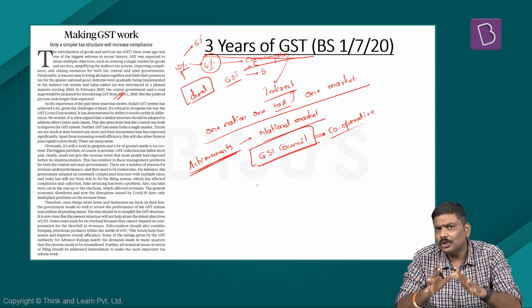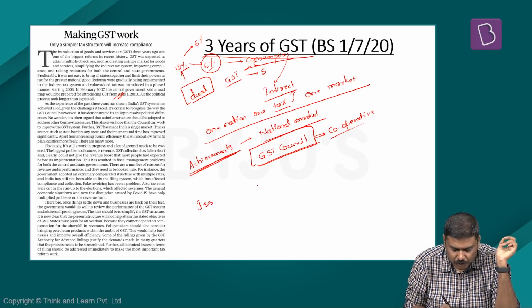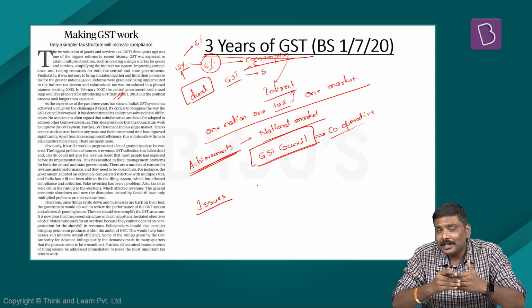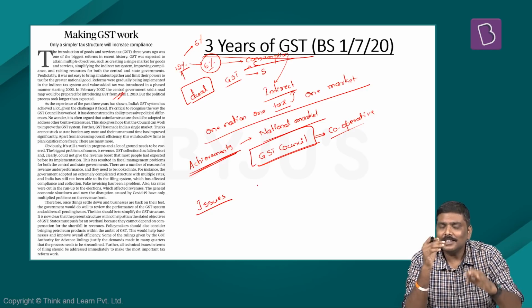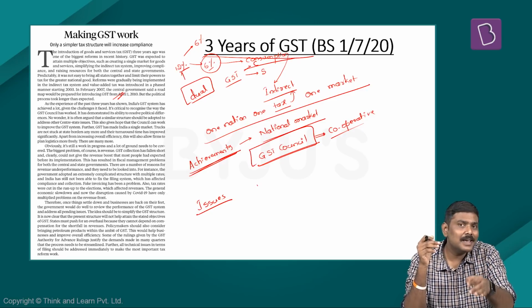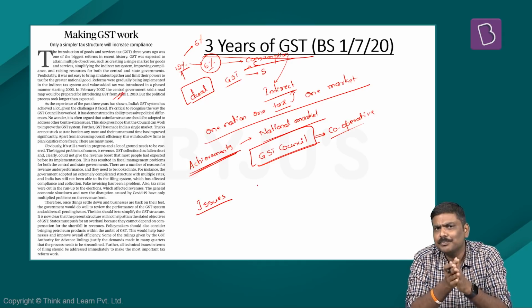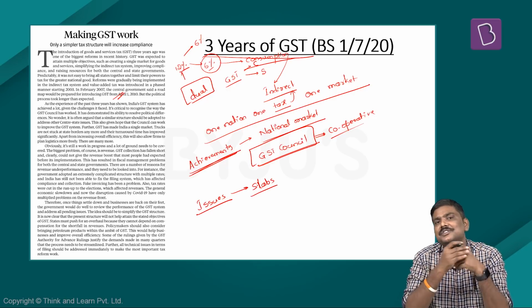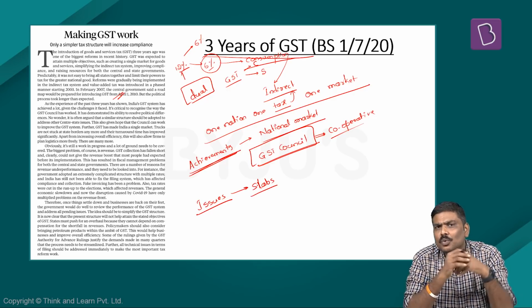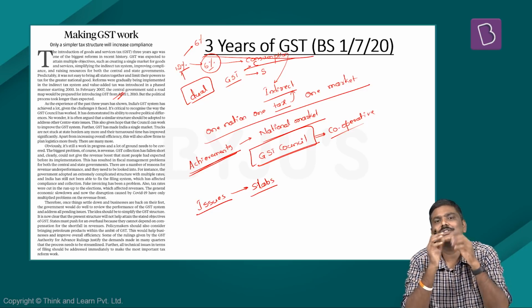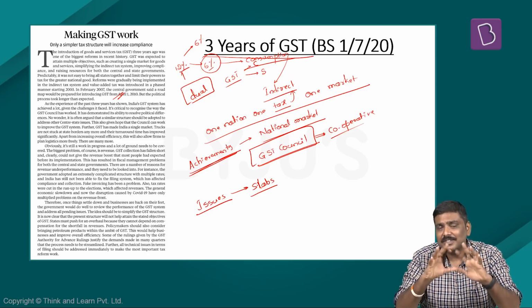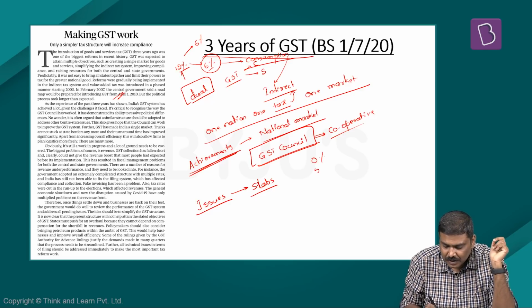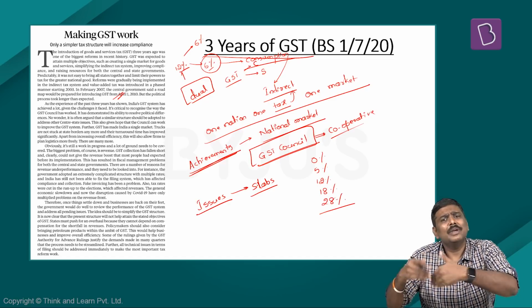Having said so, even today there are certain issues related to the GST. That is, despite completing 3 years, there are certain problems or concerns which are plaguing the implementation of GST. What are these? First and foremost, the number of slabs or tariffs. The whole idea of a GST was what? One nation, one indirect tax. But under the ambit of a GST, we have slabs such as 0%, 5%, 12%, 18%, and 28%. And beyond this also there are many more slabs.